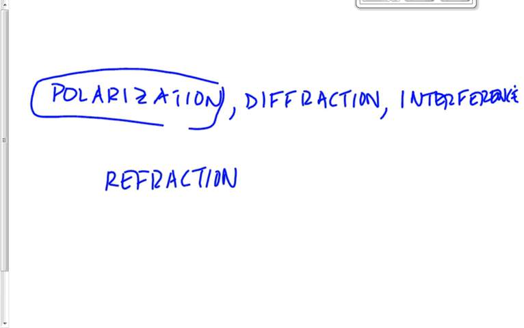All right, I'm not going to press the button right now because the next slide is going to show us the 7 types of EMR in order from smallest frequency to highest frequency. I want you to give me those 7 in order, before I press that button on the slide. Radio waves, good. What's next? Microwaves, good. What's next? Infrared radiation, good. What's next? Visible light, what's next? Ultraviolet, good. X-rays, gamma rays, good, good.